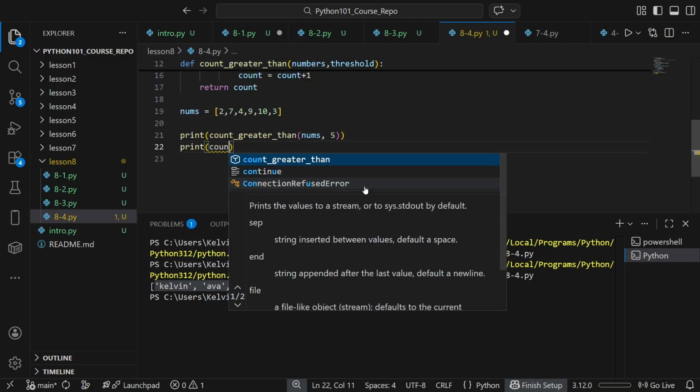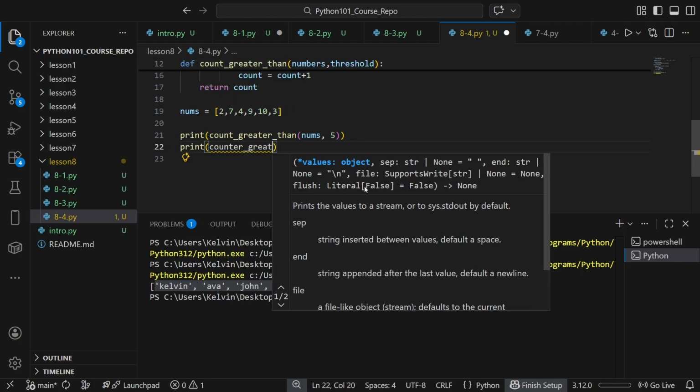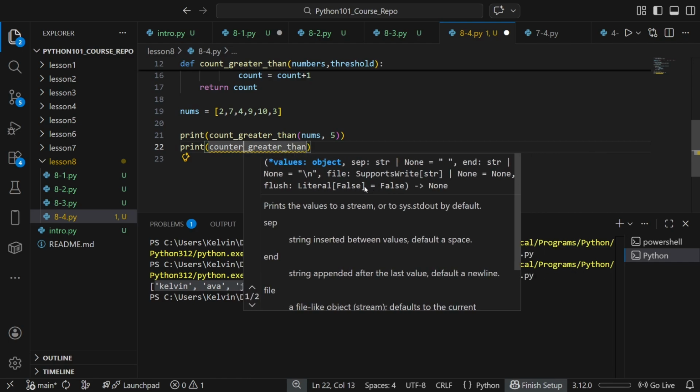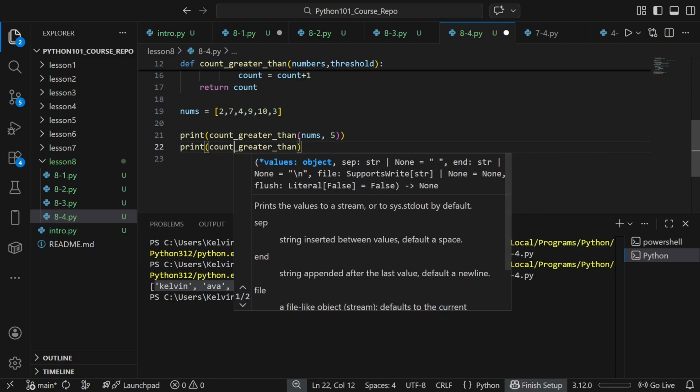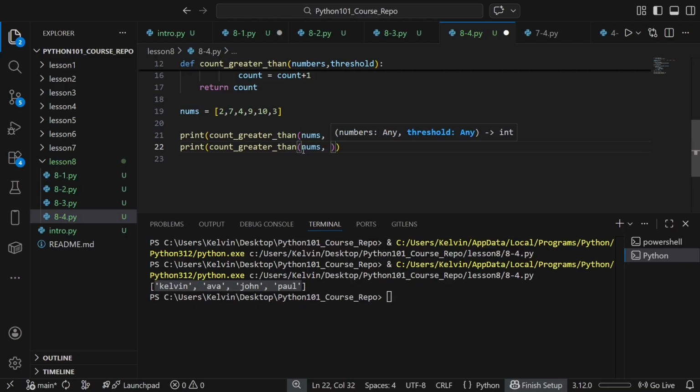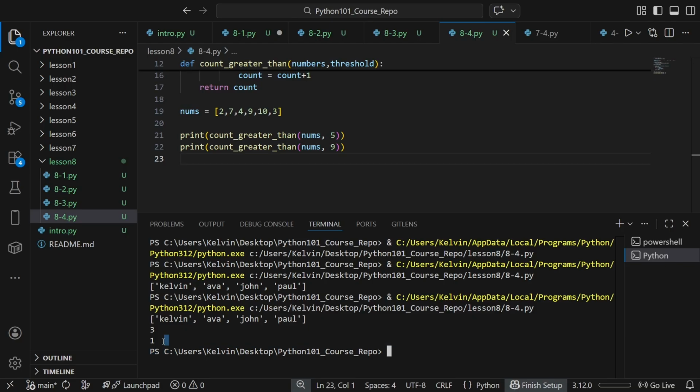Now, if we want to do the same thing and pass in our list the same way, say we had a threshold of 9. In this case, we'll expect only 1. And that's what we get.